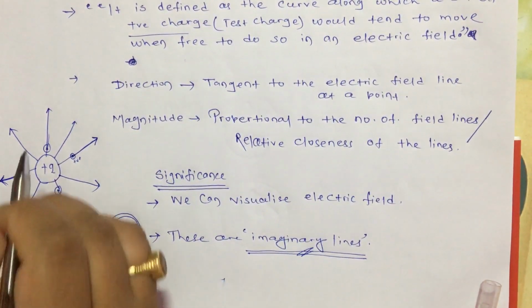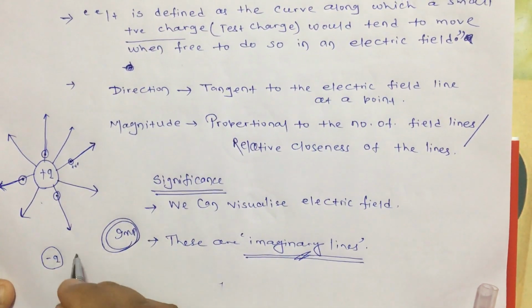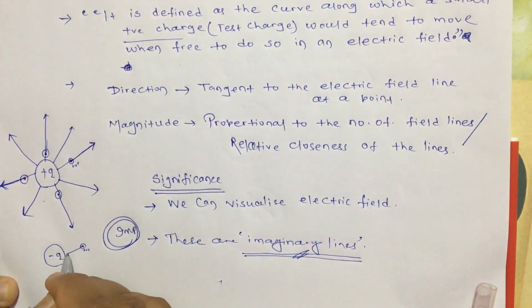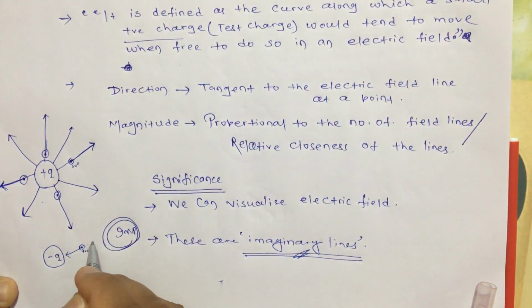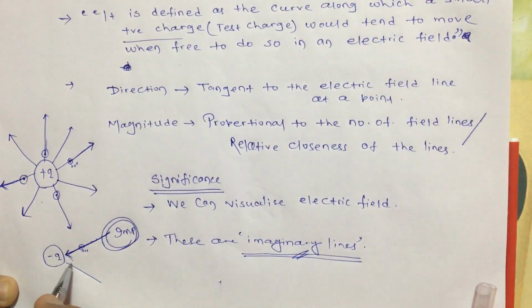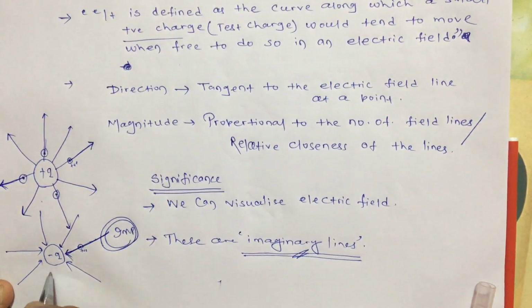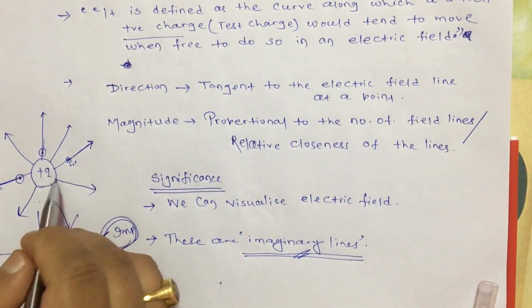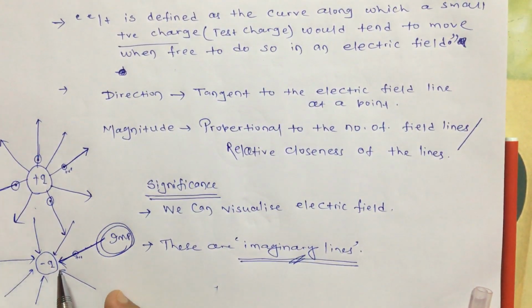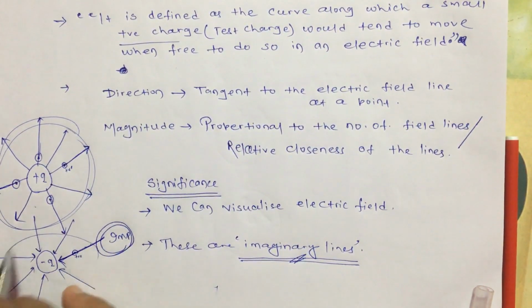Now you can imagine what will happen if the source charge is negative and you keep a positive test charge here. In which direction will it move? It will move like this, and in whichever place you keep it, the direction will be like this, in every direction. So the electric field line will be radially inward. Here it is radially outward, and here it is radially inward for a negative charge. I am talking about an isolated charge, meaning there is only a plus q charge here, or only a minus q charge here.